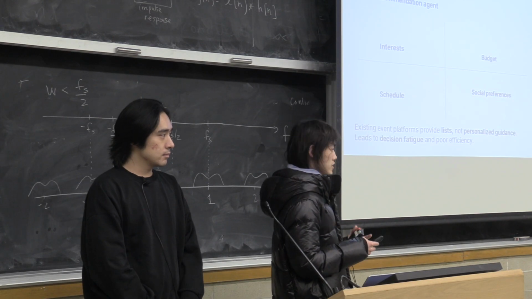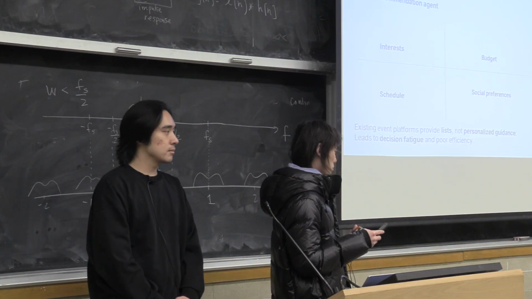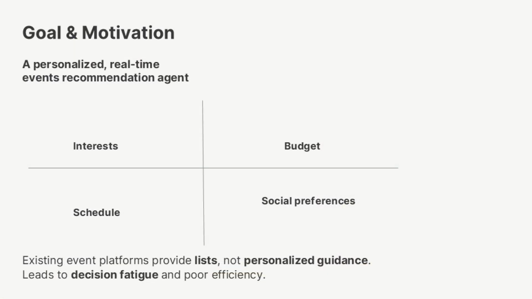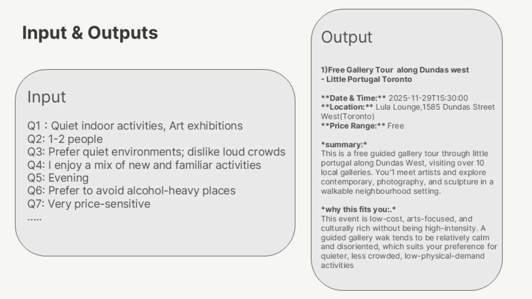So what we want to provide is to use an LLM model to help you digest all the information and provide event recommendations based on your personal interests, budget, schedule, and social preference. Here are our inputs and outputs. The input will be a list of answers to the questions we provide, which collect personal information like whether you like outdoor or indoor activities, and whether you are very price sensitive. The output will be a list of events we recommend to you, which will include the time, the location, and also why we recommend this event.